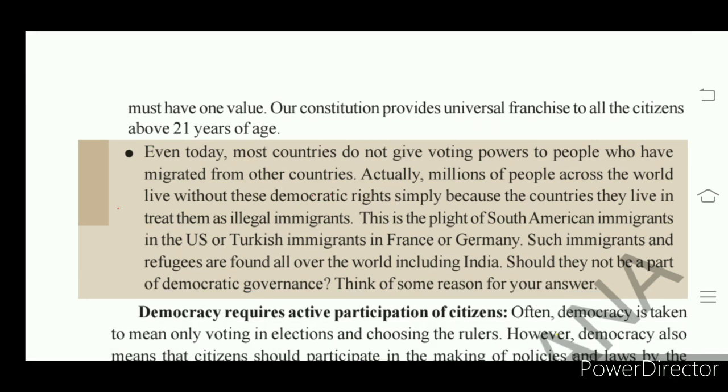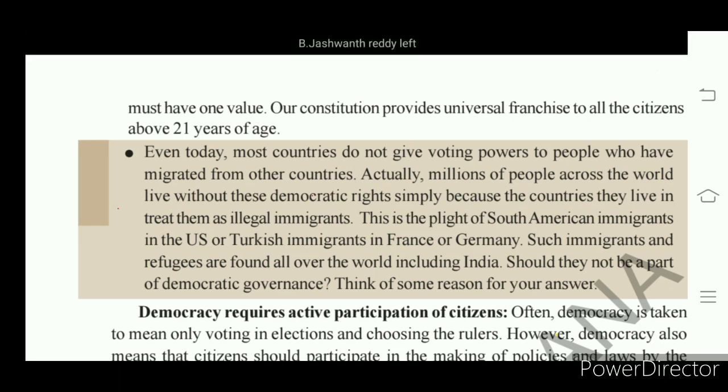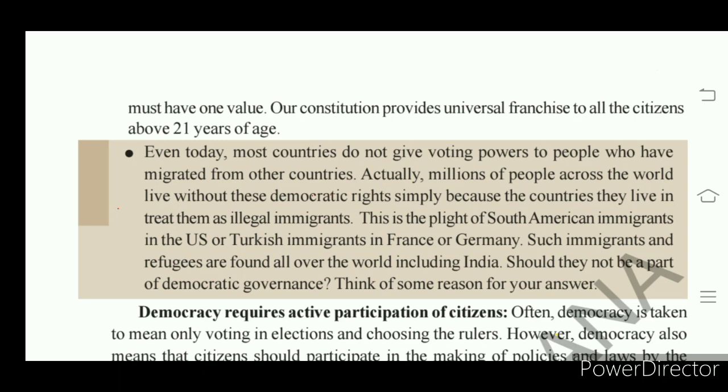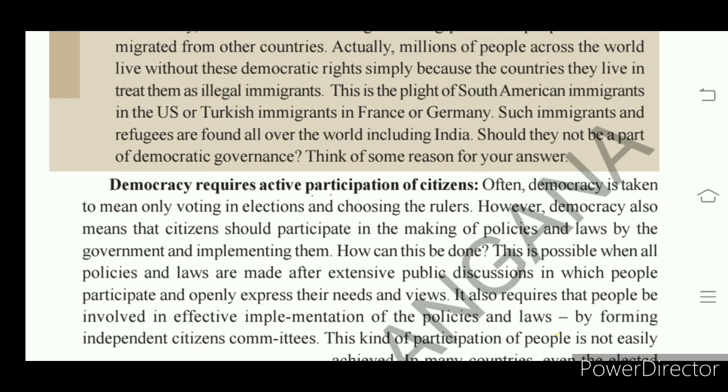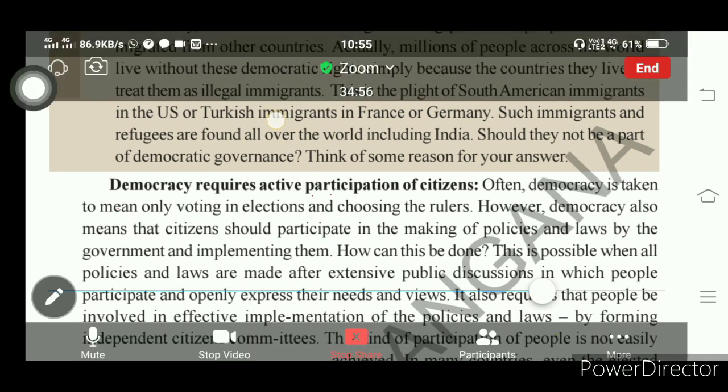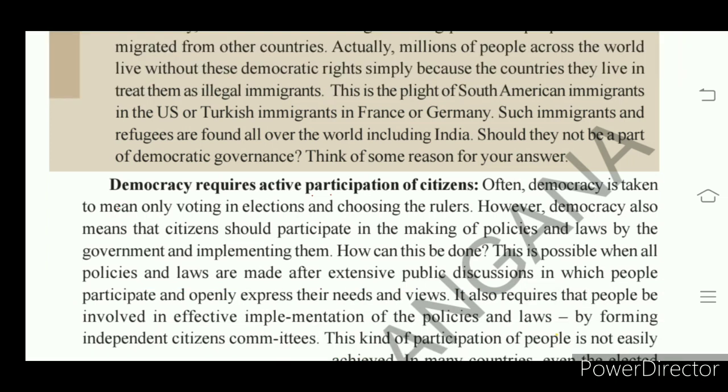Okay. Second one is democracy is based on equality and inclusiveness. Okay. Third is democracy requires active participation of citizens. When elections are announced, we all have to take part in elections by voting, right?